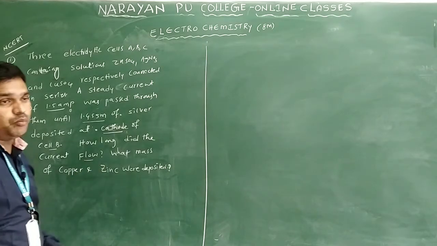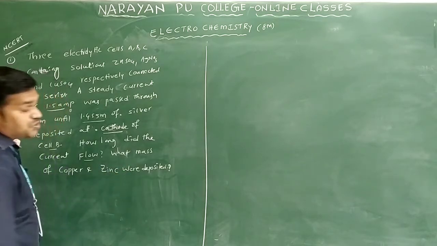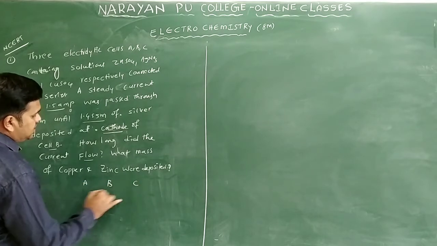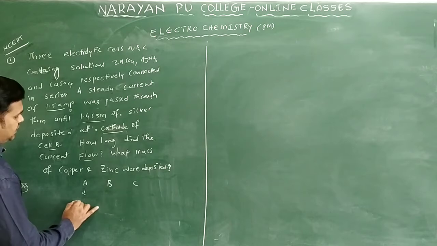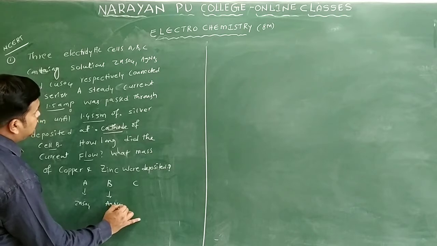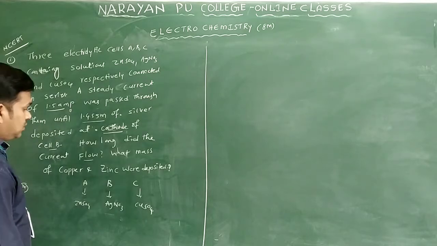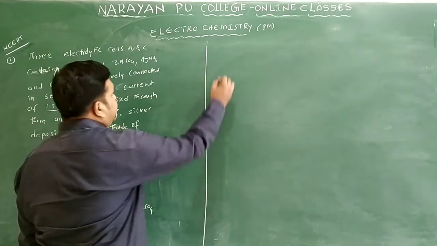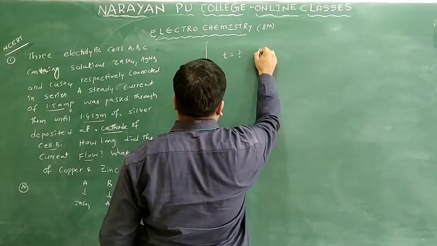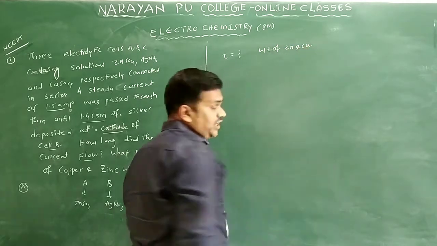How long means how much time it will take for the current to flow, that you can find out. And what mass of the copper and zinc was deposited. Clear? We have three cells: one is A, one is B and one is C. A contains zinc sulfate, B contains silver nitrate, and C contains copper sulfate solution. So they are asking for the time taken, and you can also find the weight of zinc and copper.